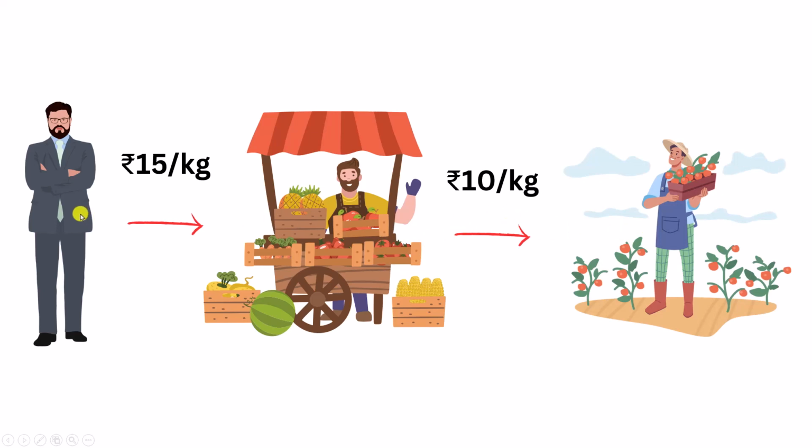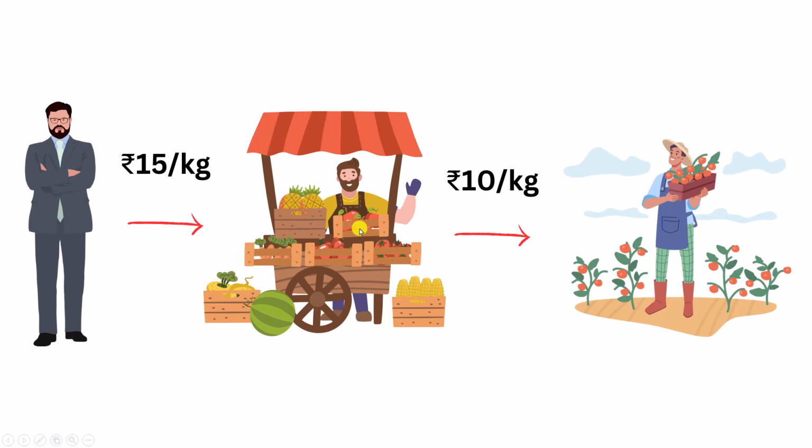Now, why do you do this? Because you don't really have time to find out which farmer gives you good deal or which farmer grows good quality of tomatoes or which farmer is located where. So what do you do? You go to the nearest seller and get the tomatoes from him.